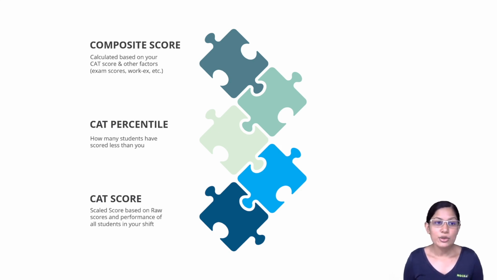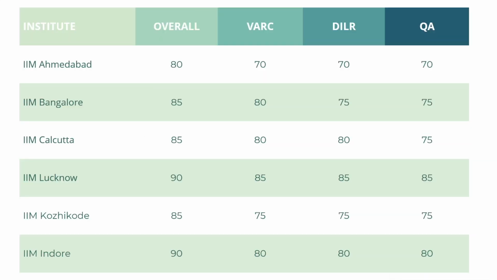But for now, let's look at what are these minimum percentiles that you need to get so that they calculate your composite score. So now this table that you have on the screen is giving you the minimum percentile that you need on an overall basis and the minimum for each section. So only if you get, let's say, a minimum of 80th percentile overall and 70th percentile in each section will IIM Ahmedabad even calculate your composite score. Similarly, if you look at IIM Calcutta, you need to get a minimum of 85th percentile overall and 80th percentile in both verbal and DILR, but 75th percentile is fine for quant.